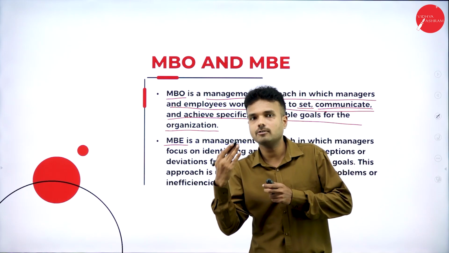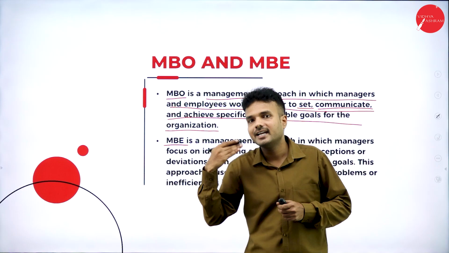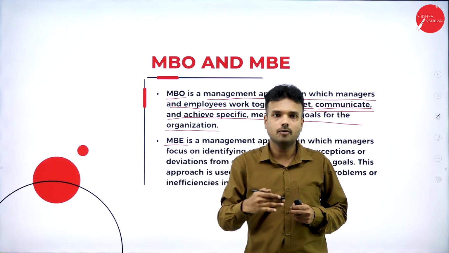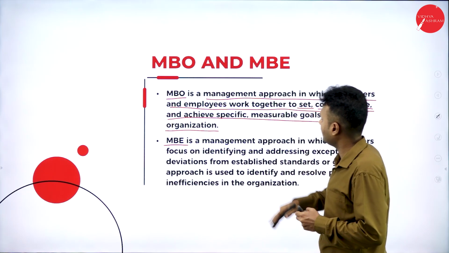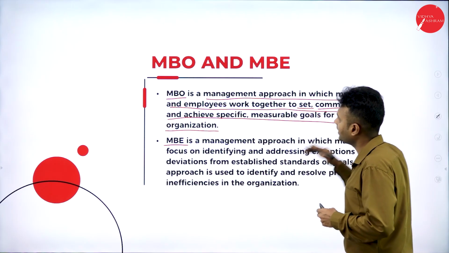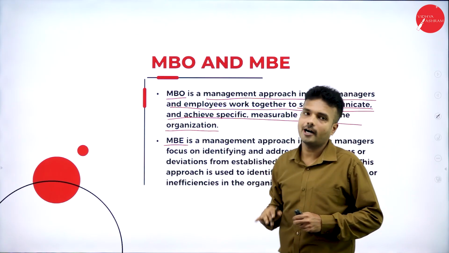It is not going to achieve the goals that cannot be measured quantitatively. It is going to set the quantitative measurable goals.